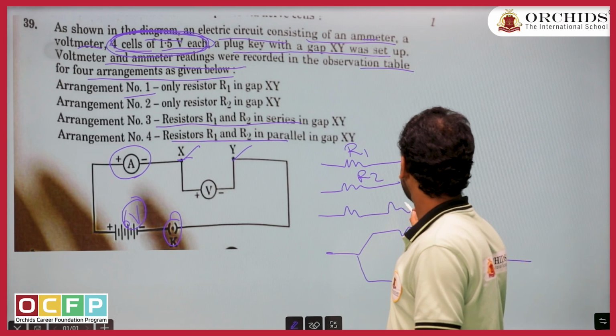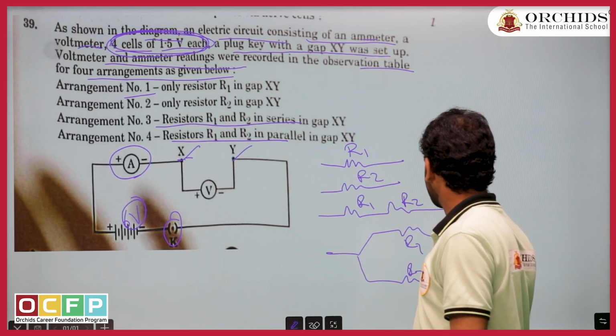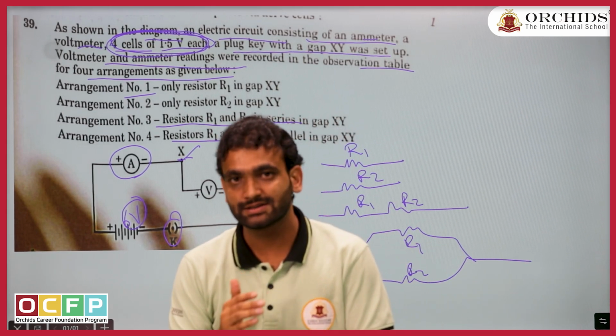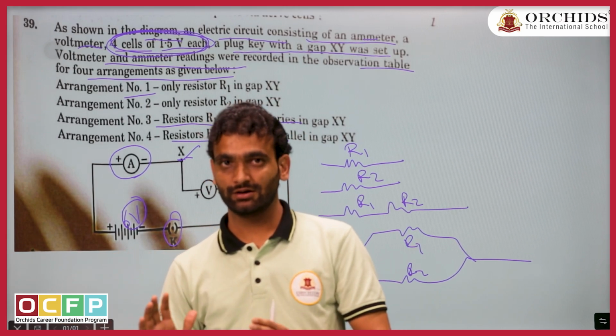Let me just revise the concept first. The concept states that whenever resistances are connected in series, they have a constant current.